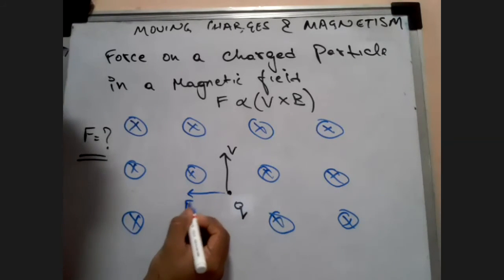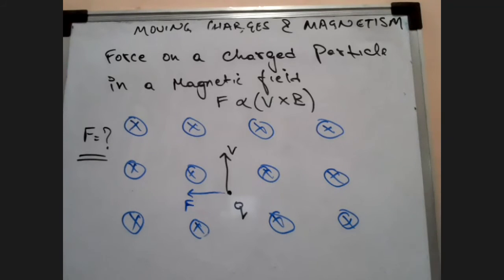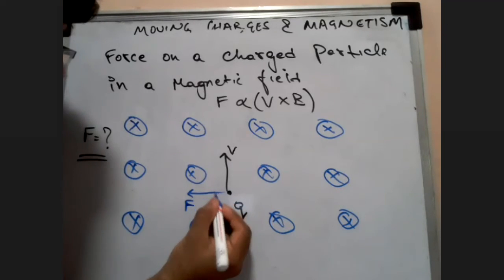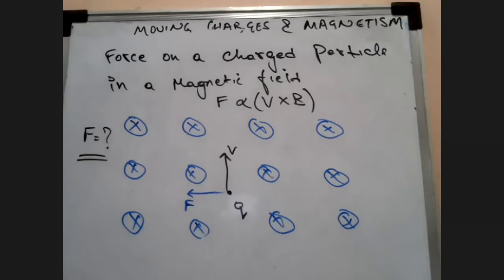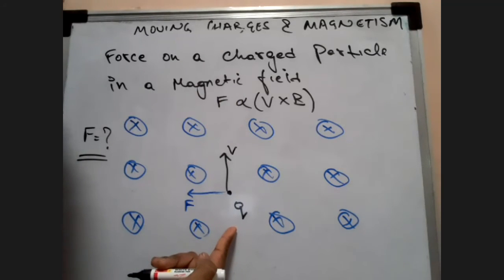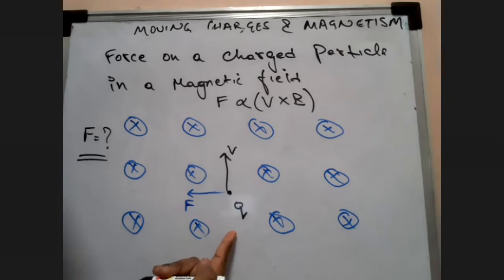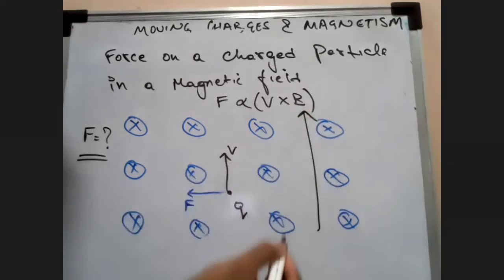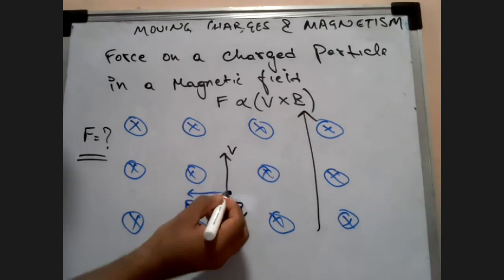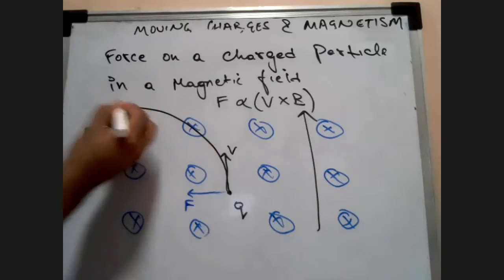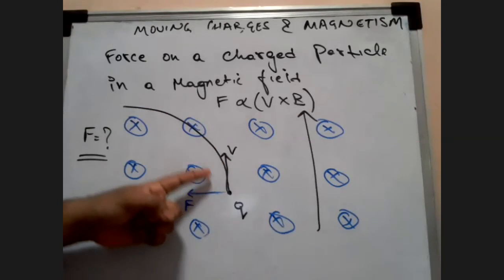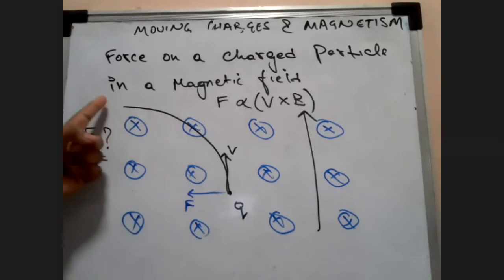Students, listen to me. If this charge is going at a certain velocity and is continuously moving on top like this, will there be a deflection? Yes or no? Yes, it will. There will be a deflection in its path. It will simply not go straight like this. If there is a force being applied towards the left, the path will be like this. The path of this charge will be like this. Everyone clear?